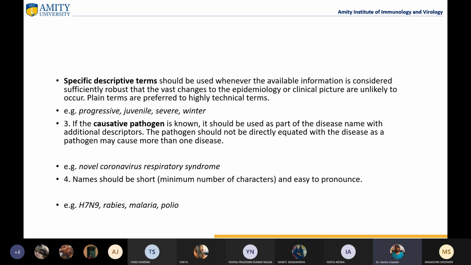So if the causative pathogen is known, it should be used as a part of the disease name. So novel coronavirus, respiratory syndrome, H7N9, rabies virus, like malaria, polio virus, dengue virus. So we are adding the name of the particular disease and along with that virus. So this is how we can go for the naming.